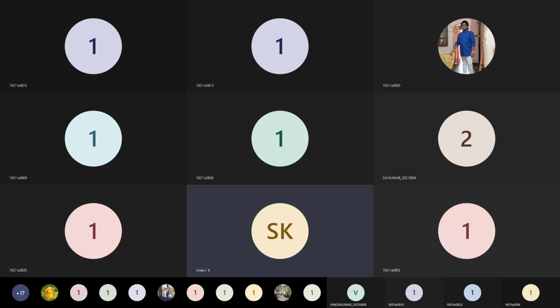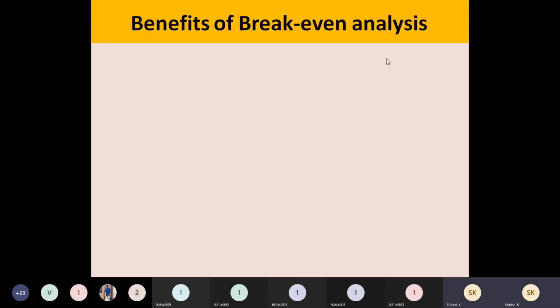Where are you going to apply the break-even analysis? And what are the benefits, the advantages of applying this break-even analysis in all those situations that we can identify? Here, one benefit is you can catch the missing expenses. Catching the missing expenses means identifying any missing expenses that you have not covered previously.